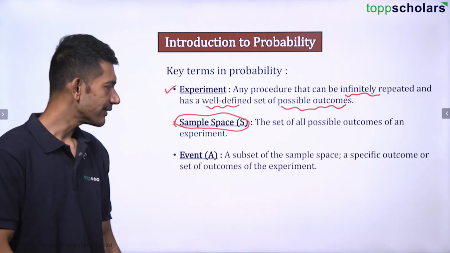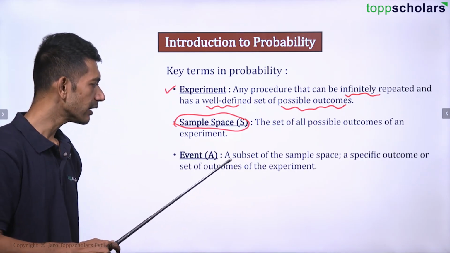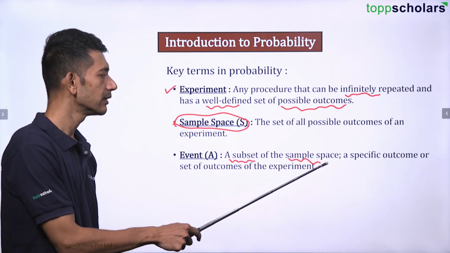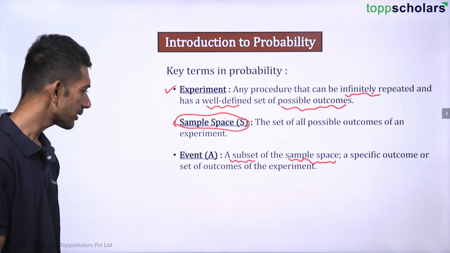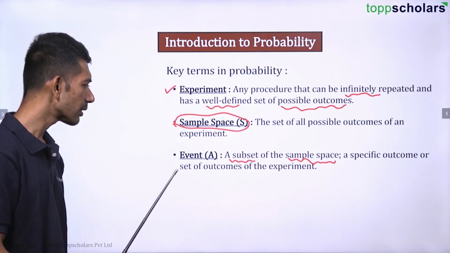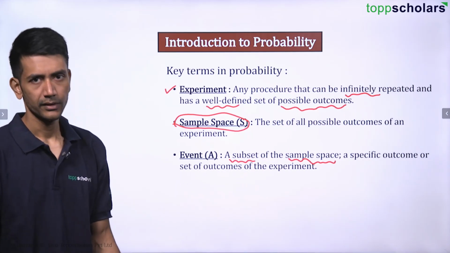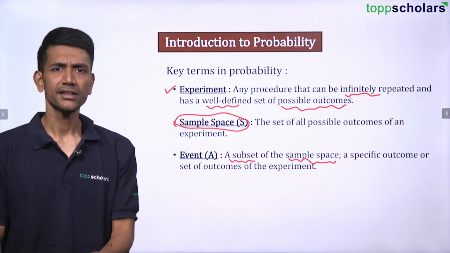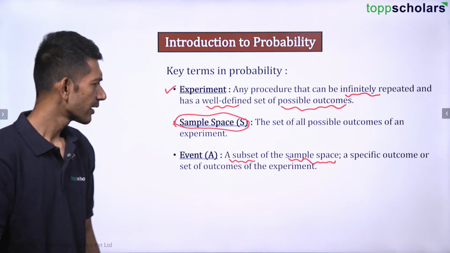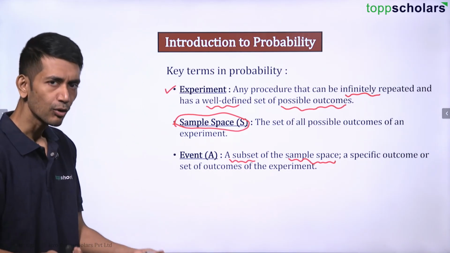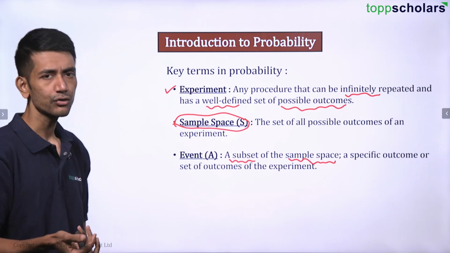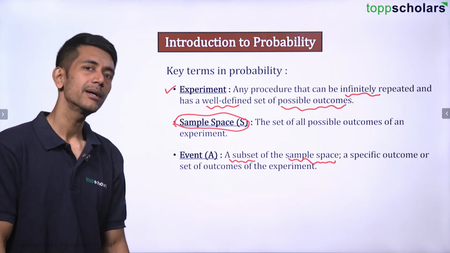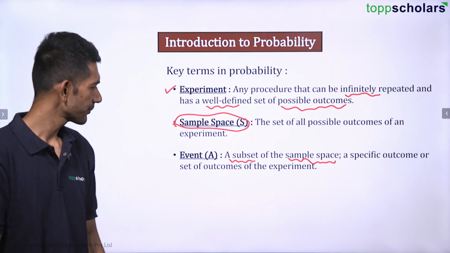Then let us talk about an event. What is an event? An event is basically a subset of the sample space, a specific outcome or set of outcomes of the experiment. If Argentina wins, that is an event. If Brazil wins, that is also considered an event. If I toss a coin, getting a head is an event. All these come under the category of event.